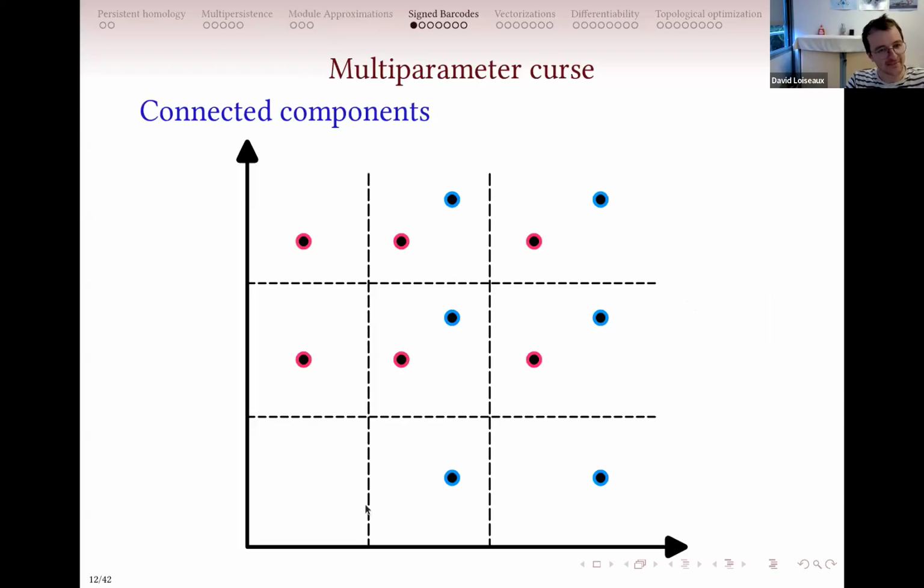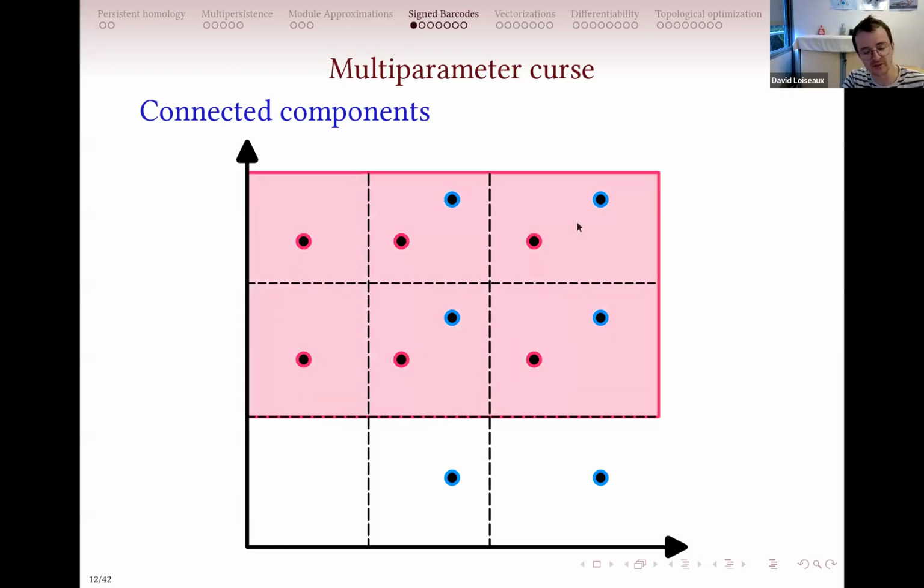Fantastic. Yeah, and so the picture is not as happy as it looks, because you can create some weird structure with just a few points. So let me give you a small example. Here I'm looking at connected components, so degree zero homology. Basically I have a red point that appears here, so its lifetime would be a square like this. And the blue point appears here, so its lifetime would be a rectangle like this. So here, no problem. The homology is just two rectangle shapes.